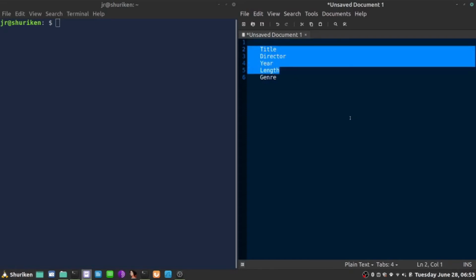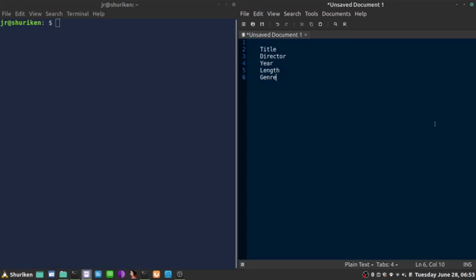Well, length could be float technically, but I want to make sure that everybody understands that if I say 1.3, it's 1.3 hours. So maybe it's going to be string. But for genre, I'm going to use a Python list because I want to keep keywords in a genre such as adventure, action, sci-fi, and so on.